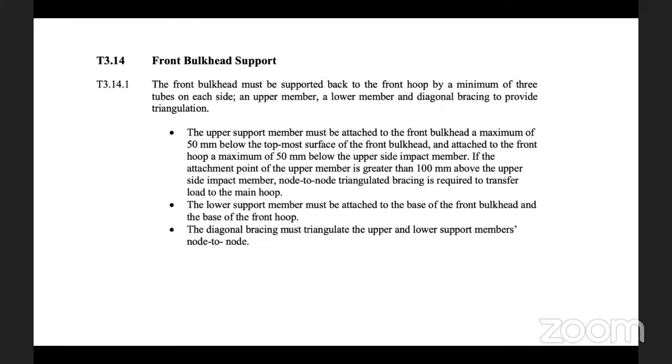The upper support member must be attached to the bulkhead a maximum of 50 mm below the top surface, and then attached to the front hoop a maximum of 50 mm below the upper side impact member if the attachment point of the upper member is greater than 100 mm above the side impact member. Note the conversion is important. This is the area that is most important.